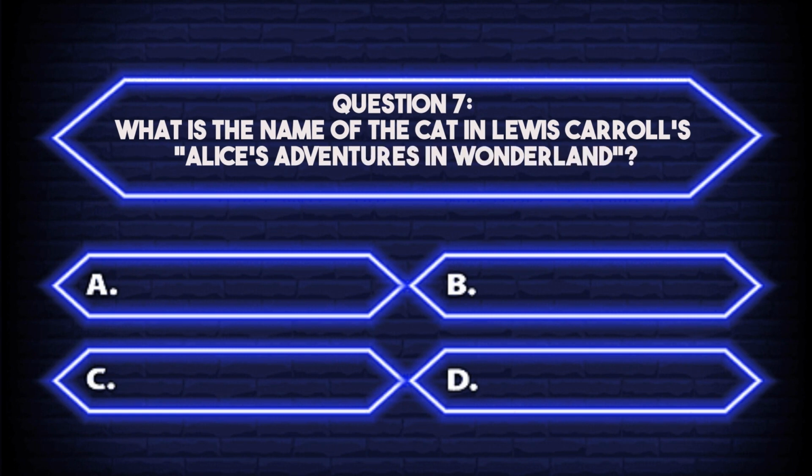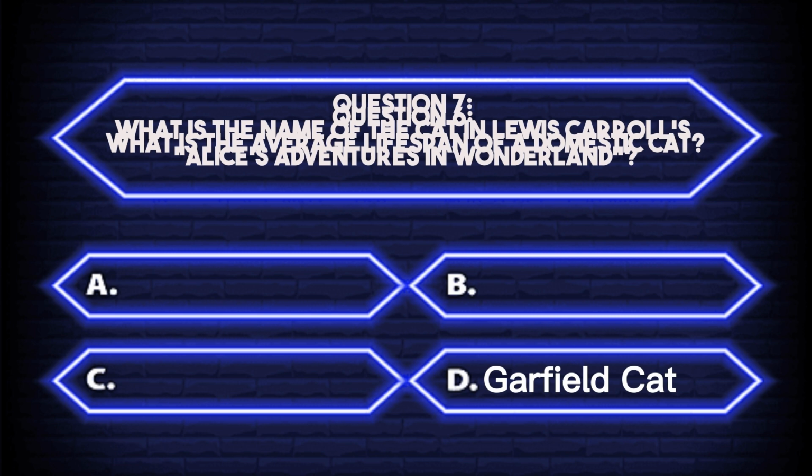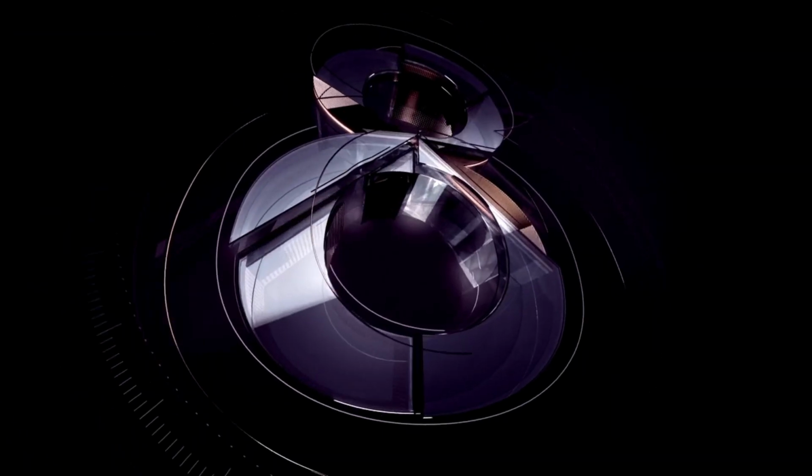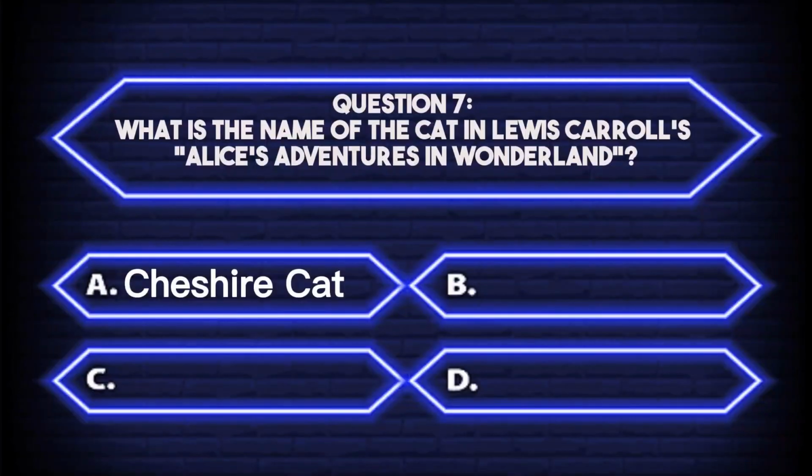Question 7. What is the name of the cat in Lewis Carroll's Alice's Adventures in Wonderland? A. Cheshire Cat. B. Tom Cat. C. Felix Cat. D. Garfield Cat. Your timer starts now. The answer is A. Cheshire Cat.